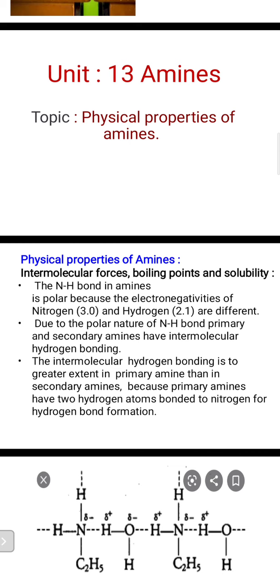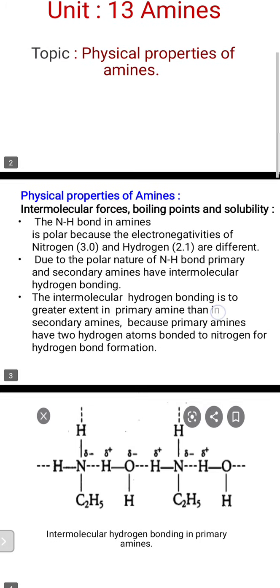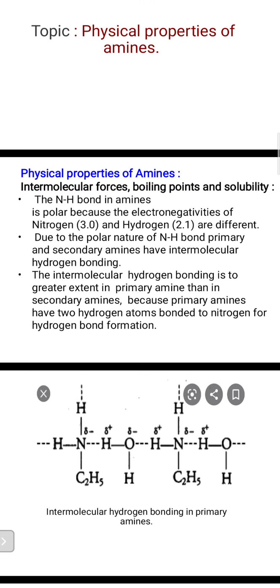The reason is that primary amines have two hydrogen atoms bonded to nitrogen for hydrogen bond formation. Basically, try to understand that the primary amine has the functional group RNH2. Whenever we say RNH2, there are two hydrogens present on the nitrogen atom.